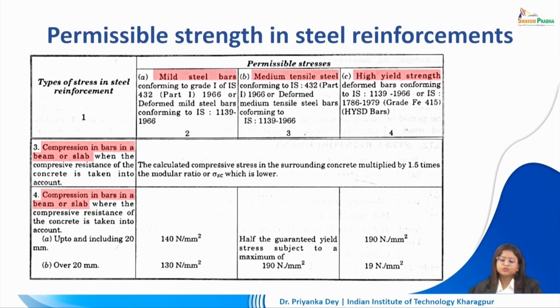So this could range from 140 Newton per millimeter square to 190 Newton per millimeter square. Depending upon the type of bar that we have selected for our reinforced work, the permissible stresses will vary. So based on the stresses we are expecting our structure to undergo, we can select the right kind of bar which is applicable to us.